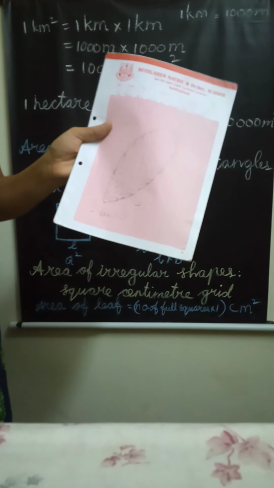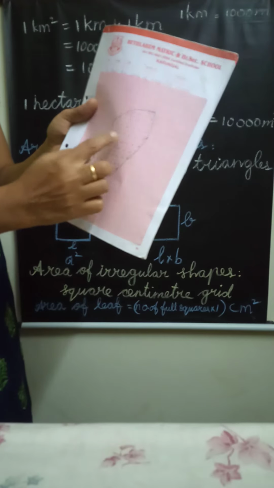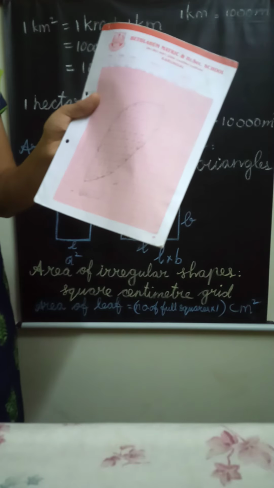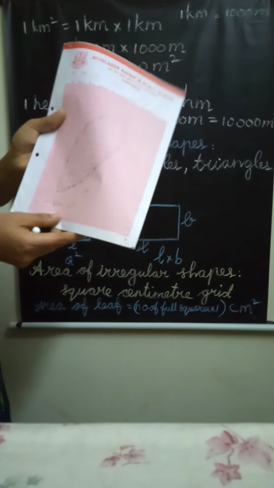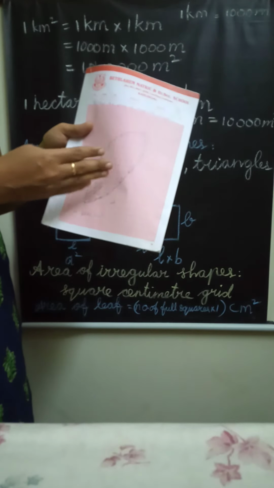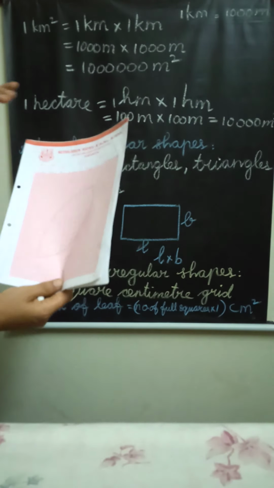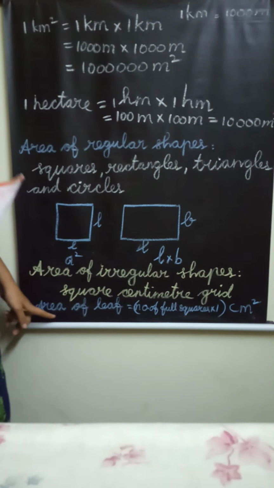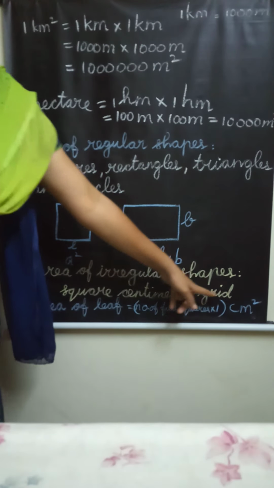Next, add up all the squares. We have to add the total number of squares counted: complete squares and more than half squares. Then what is the observation? The approximate area of the leaf is the number of full squares. Number of full squares means complete squares and more than half complete squares. Area of leaf is equal to number of full squares into 1 centimeter square.